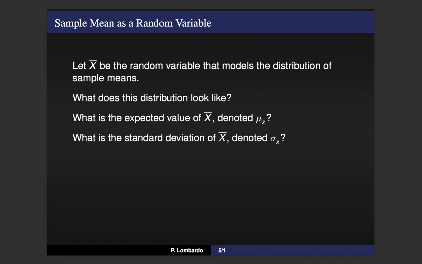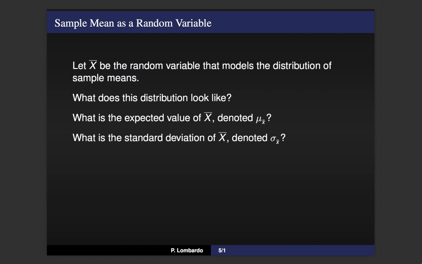This is our usual expected value formula, but we're going to put a little sub x bar to indicate that it's the expected value or the mean that we would expect for this random variable. And then finally, how much variation away from that mean do we expect to see? In other words, what's the standard deviation of this new random variable x bar? And we're going to denote that with our standard deviation symbol, but again, with a little sub x bar to indicate that it's the standard deviation for our actual sample mean random variable.